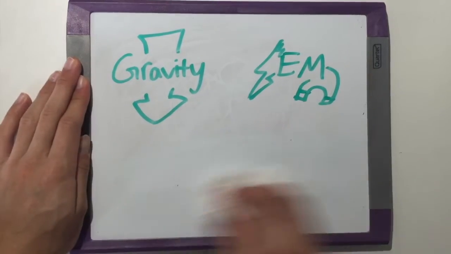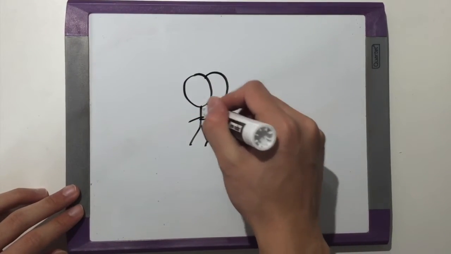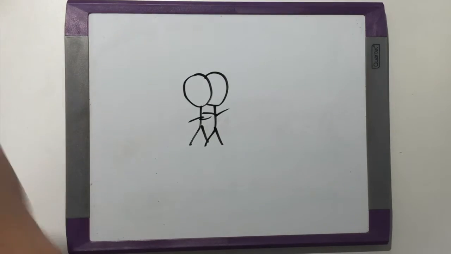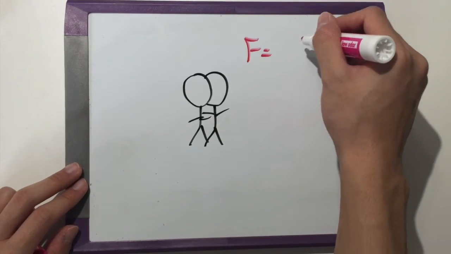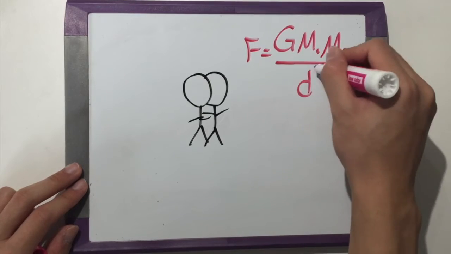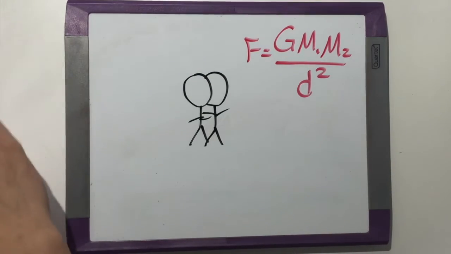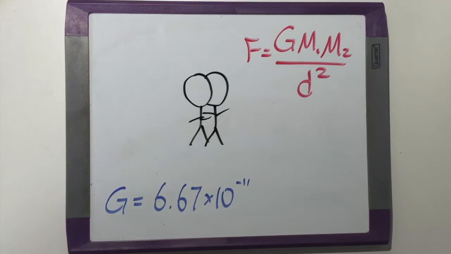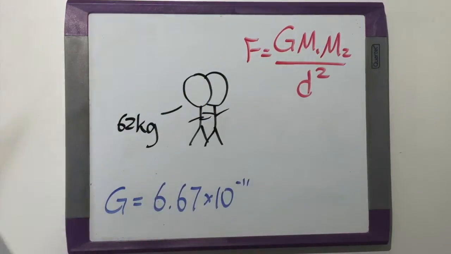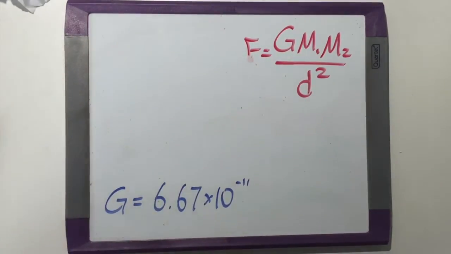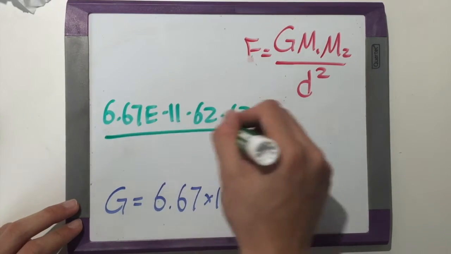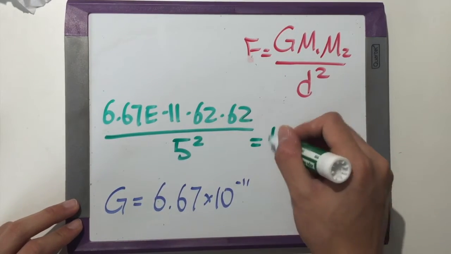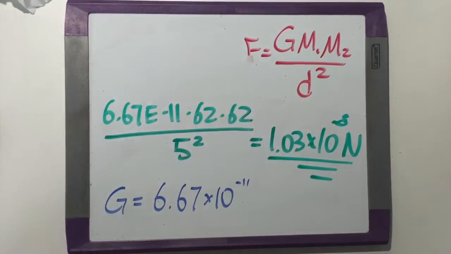I mentioned earlier that gravity attracts everything together. So then why can't you and your friend stick together like a magnet? One way to explain it is using the formula force equals gravitational constant times mass divided by distance squared. The G is known as the gravitational constant, which is a constant number, 6.67 times 10 to the negative 11th power. Assuming both of your masses are 62 kilograms and that you are 5 meters away from each other, then the gravitational force between you two is 1.03 times 10 to the negative 8th newtons, which is barely noticeable.